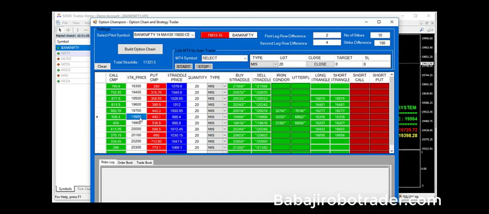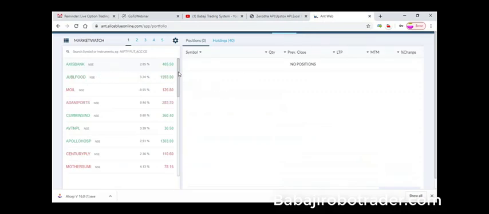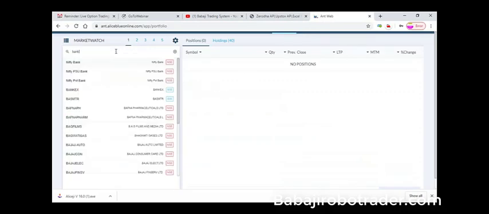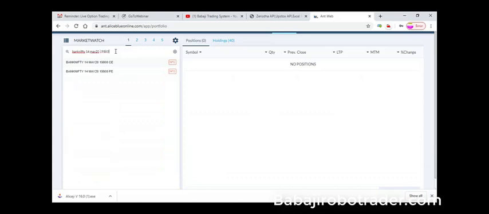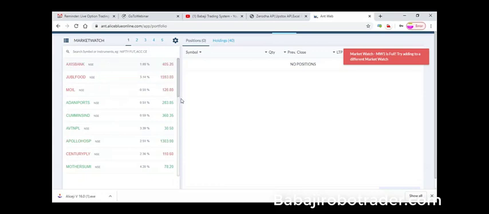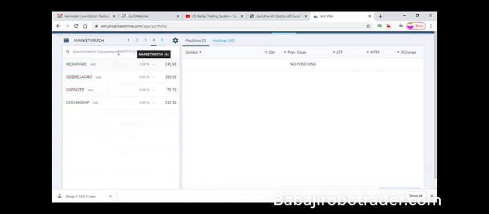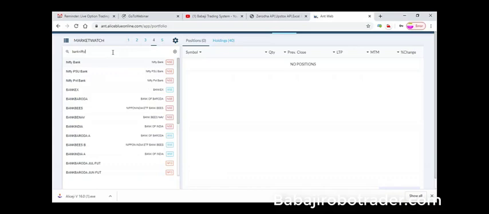Suppose here, for example, there is 19,800. If you press the buy straddle, both the call and the put buy will be taken simultaneously. Because when you go to the terminal, I will show you the terminal. So this is the normal terminal. In the normal terminal, every time you have to load both the strikes, like Bank Nifty, 14 May, 2020, 19,800. So here every symbol we have to load one by one. If you want to press buy or sell, it will take much time.